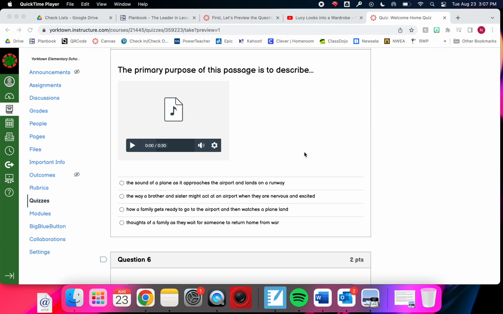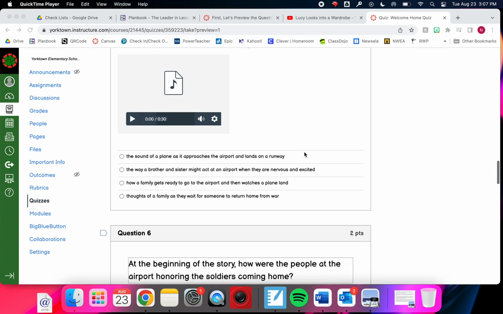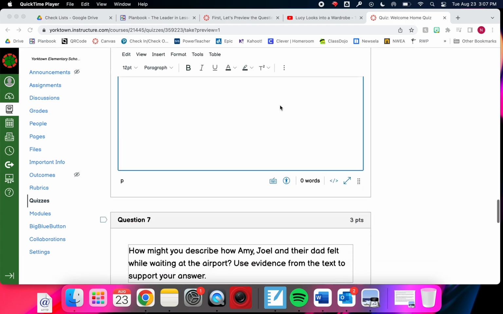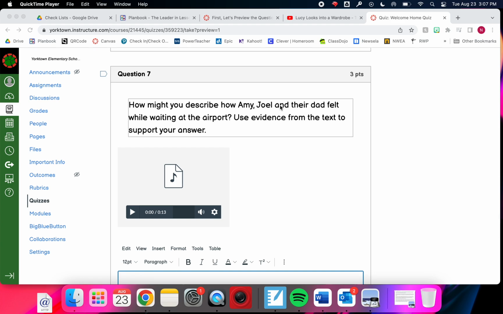The primary purpose of this passage is to describe what? So we're looking for why the story was written. At the beginning of the story, how were the people at the airport honoring the soldiers coming home? It also says to make sure to use a complete sentence. Okay, so how they're honoring soldiers. Now we know that it has to do with soldiers.